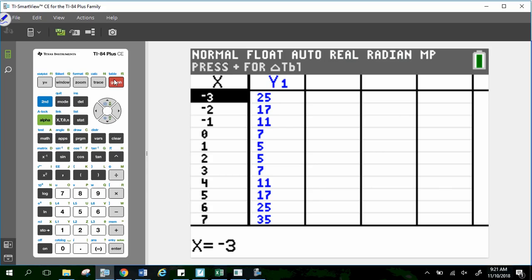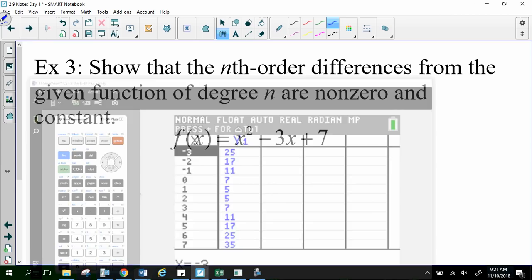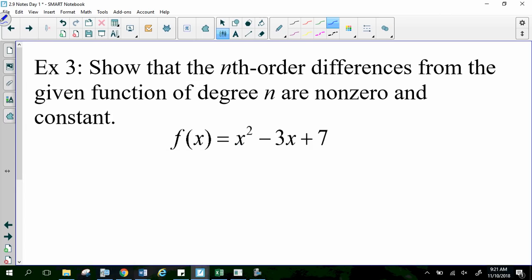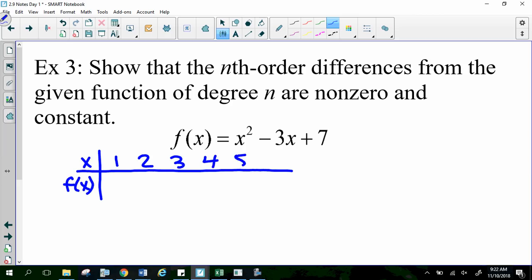So we're going to make our table. We have x and f of x. So we have 1, 2, 3, 4, 5, 6. And from our table, we see that this is 5, 5, 7, 11, 17, and 25.